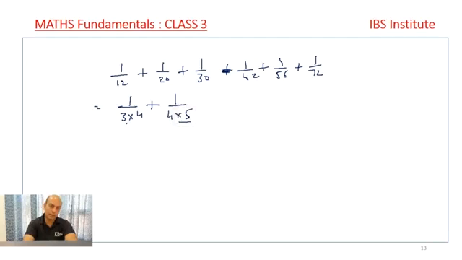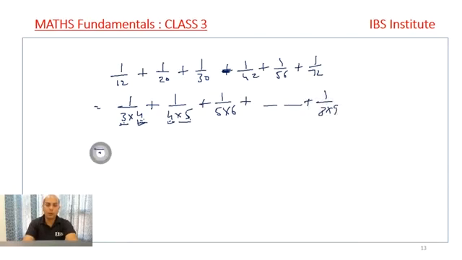So here I can figure out and generalize this. The difference between 3 and 4 is 1, and this 4 is ending here, and from this 4 a new number starts: 1 upon 4 into 5 plus 1 upon 5 into 6 plus so on up to 1 upon 8 into 9.